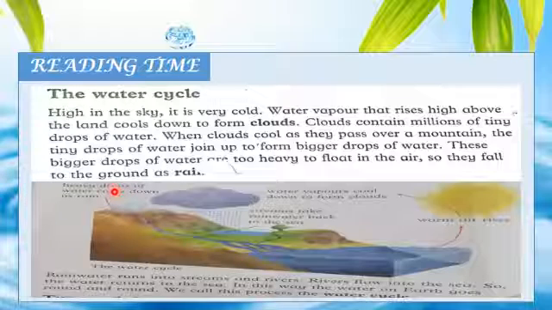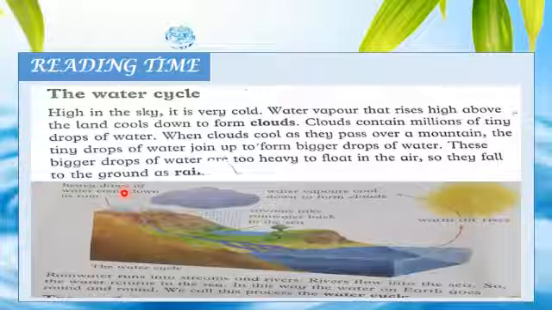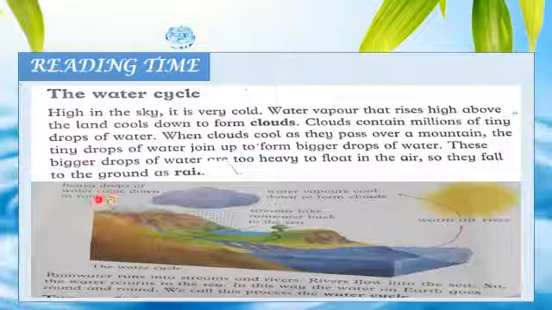When clouds cool as they pass over a mountain, the tiny drops of water join up to form bigger drops of water in the form of clouds. Heavy drops of water come down as rain because bigger drops of water, heavy clouds, cannot float in the air, so they fall to the ground as a form of rain.